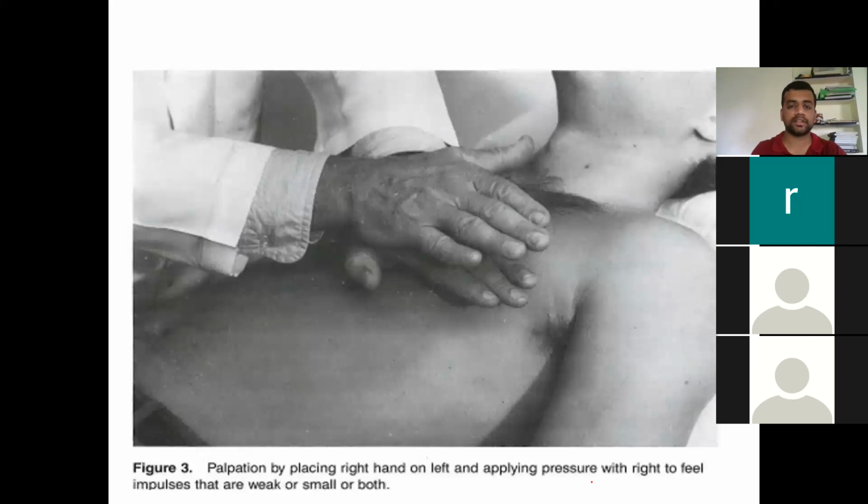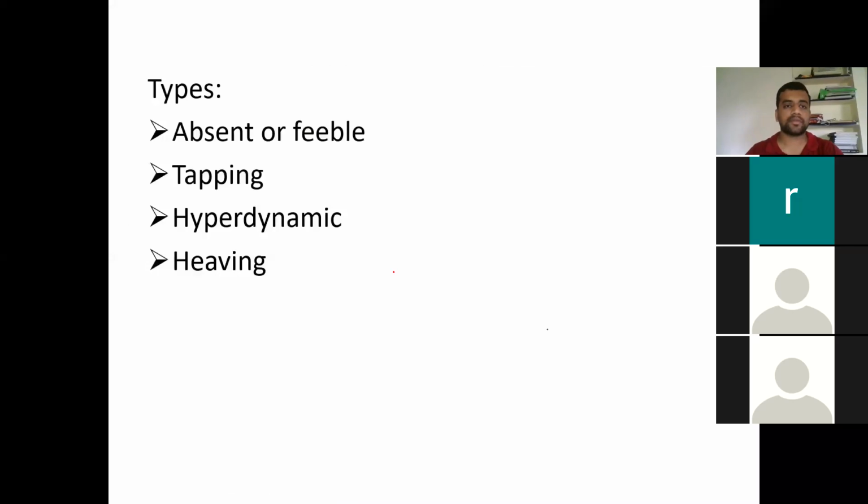Then this is the method showing application of pressure over the left lateral sternal border, and he is using the heel of the hand. He is going to use this area and try to look for any parasternal heave occurring there. Then the types of apical impulse: absent or feeble, which we discussed, tapping apical impulse, usually seen in S1, and hyperdynamic and heaving, which we'll discuss. I think there are slides next.